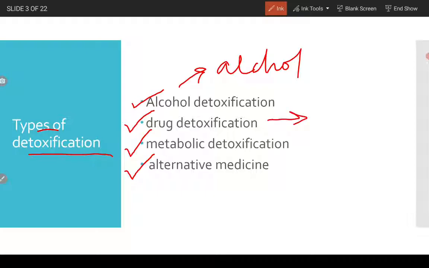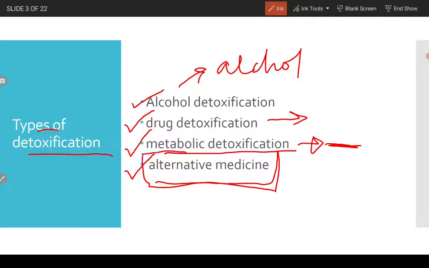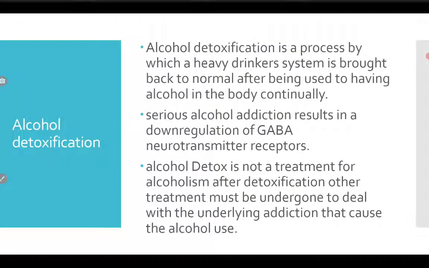In drug detoxification, the drug addicts need to have the drugs removed from their blood and body by this process. The metabolic detoxification occurs in all of us in the liver, where the harmful waste materials within our body need to be removed by this process. Alternative medicine is something like a therapy, which we'll talk about.